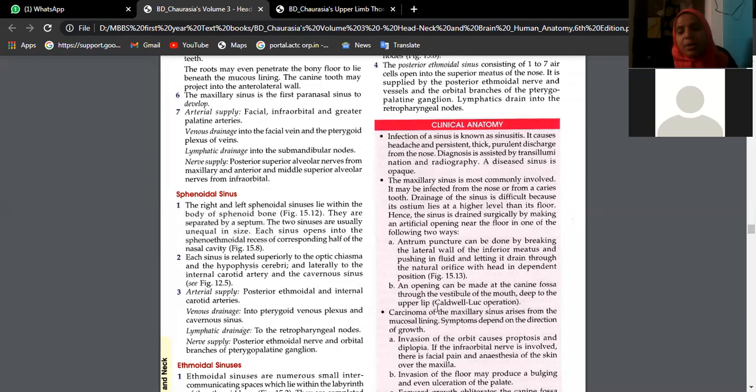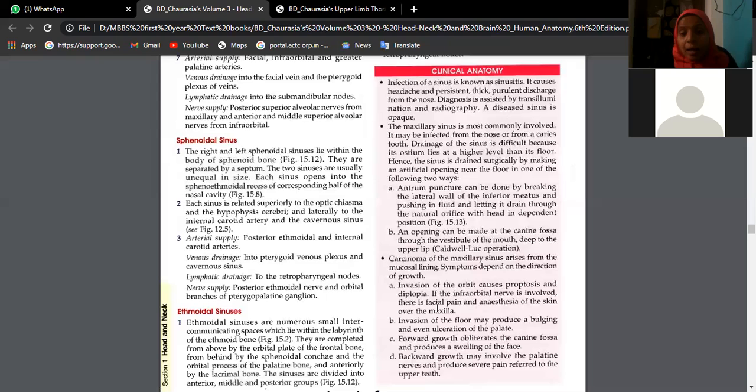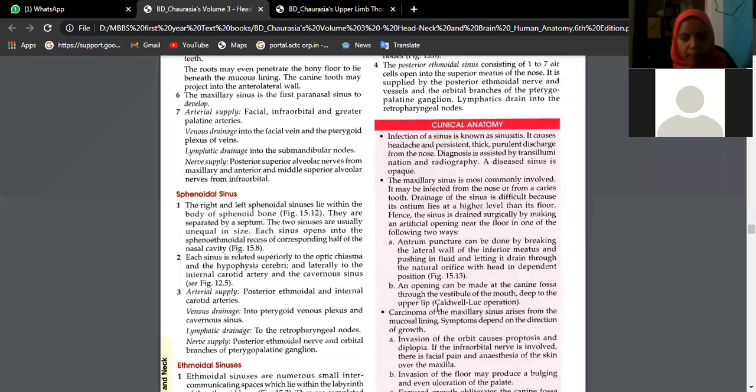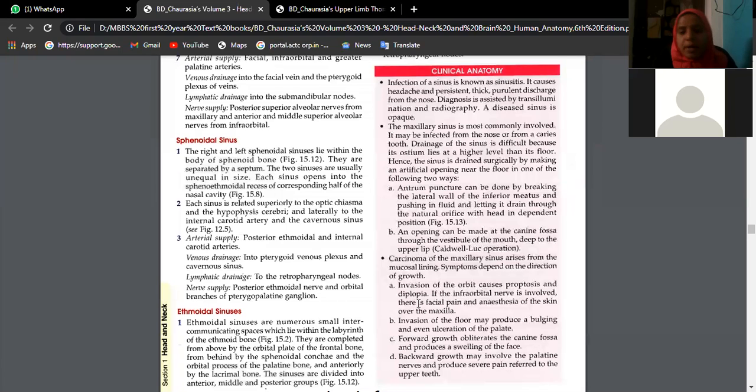That technique is called Caldwell-Luc operation. That means various routes, either through medial wall or through floor, we are approaching and we are draining the fluid. Sometimes cancers can also occur here, beta.